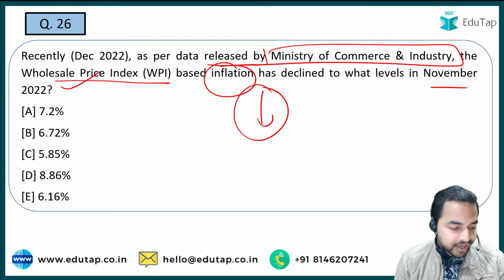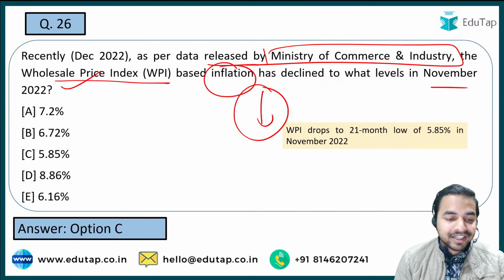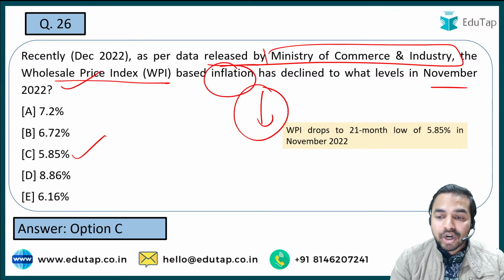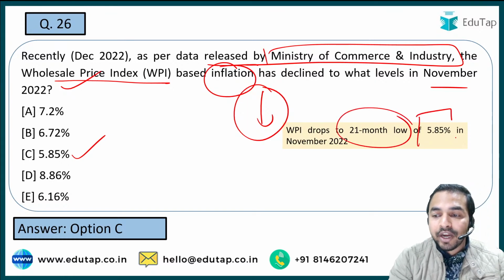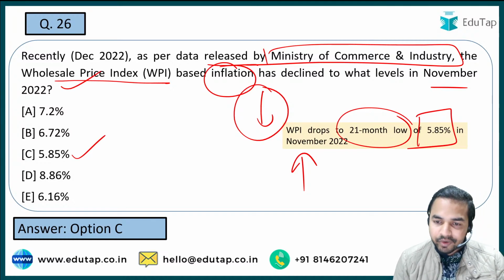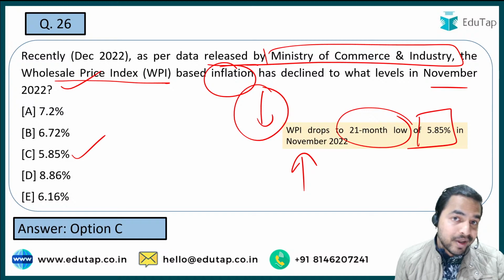Absolutely right guys, all of you gave the right answer. That is option C, 5.85%. So WPI has dropped to a 21-month low of 5.85% in November 2022. That is the right answer. Benisha Nilesh has given the right answer. Bruce, Savan, everybody has given the right answer. Well done guys. I really believe that you are really going to ace the exam.